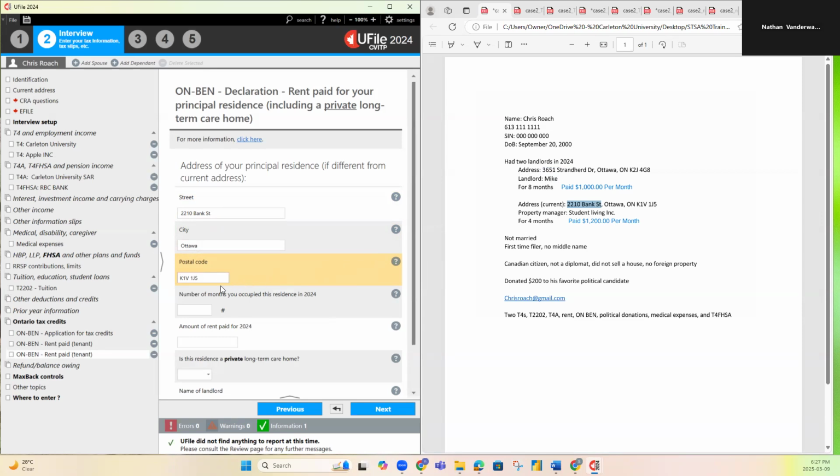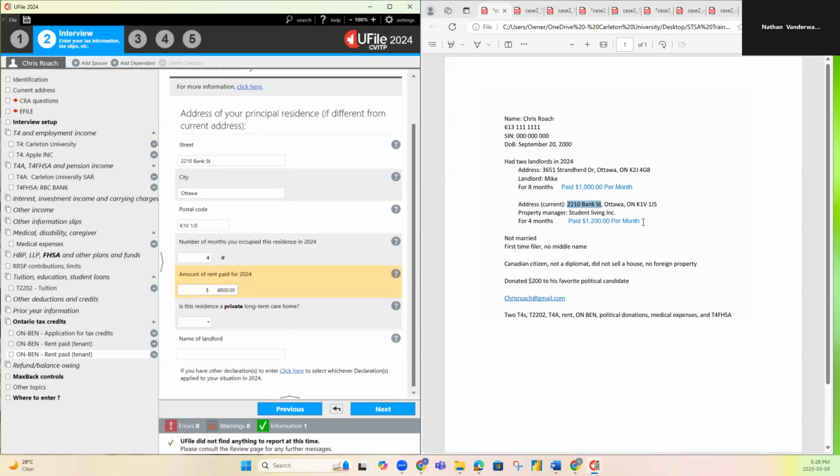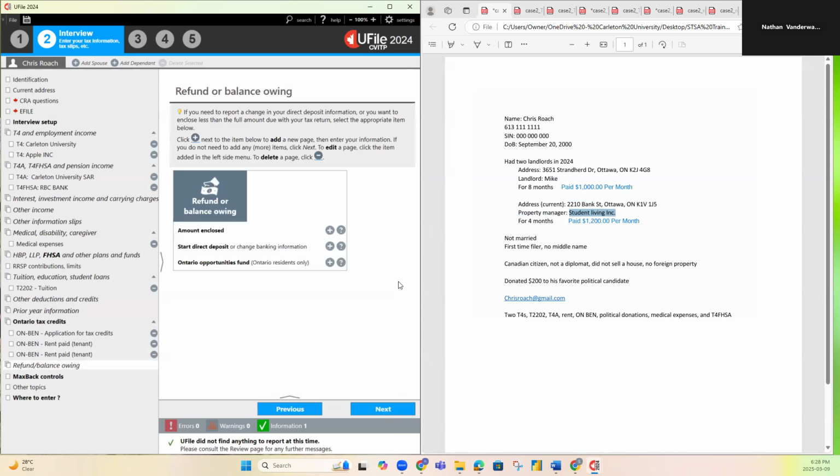Alrighty, number of months is 4 months. Amount of rent paid. So here you'll do 1,200 times the 4 months is the 4,800. It's not long-term care, and then the name of the landlord is Student Living Inc. So we'll just put that there. Next. Perfect. So now we have our rent done.